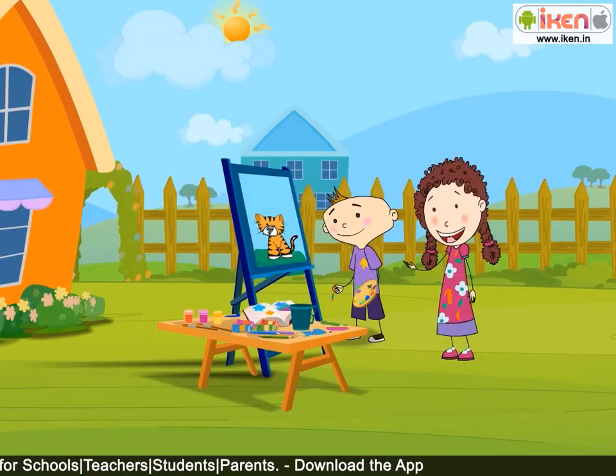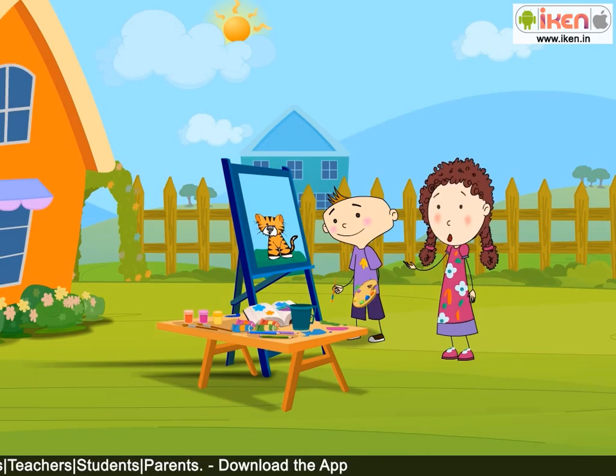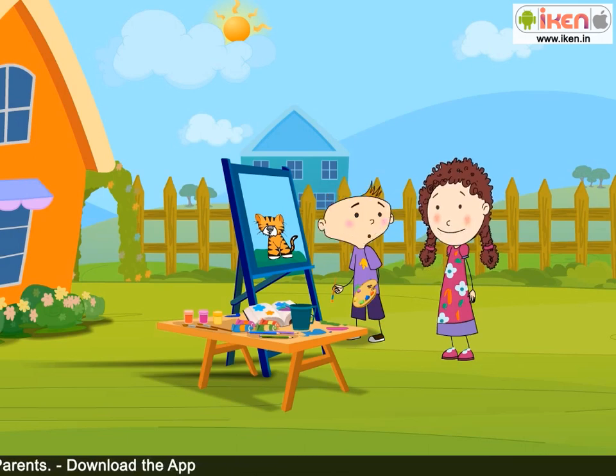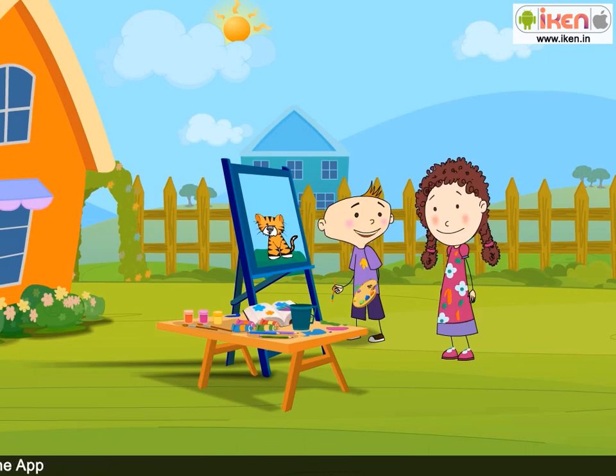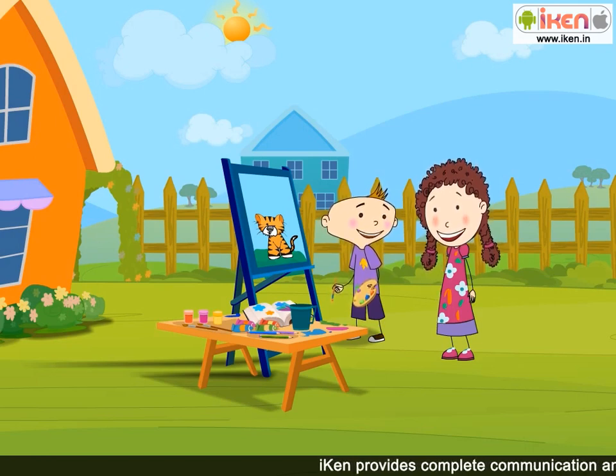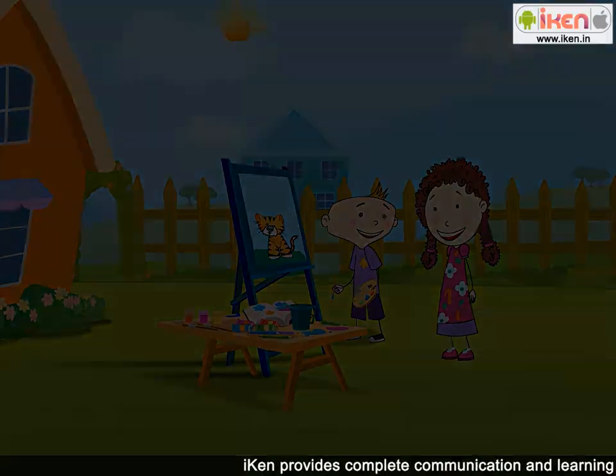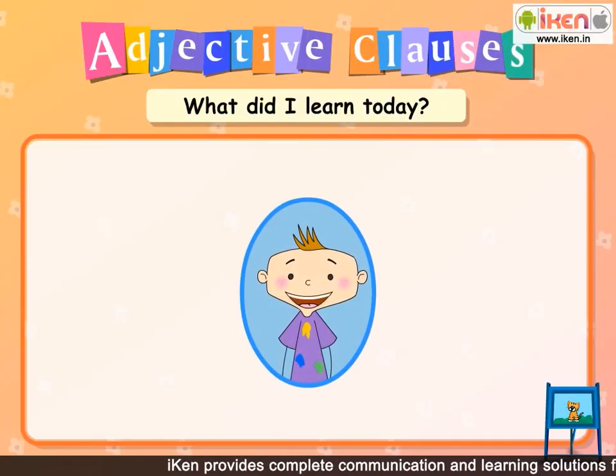There! Now it looks like a tiger, doesn't it? Oh yes! And you look like a colorful artist too. You've got paint all over you. So do you, Fleck. You look like a colorful clown. I'm going to keep painting and become a famous painter one day.